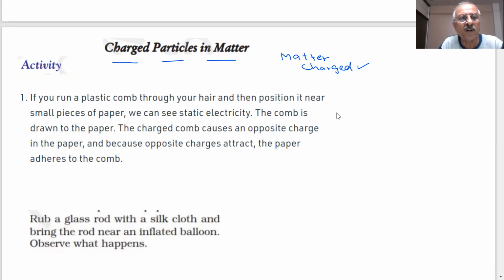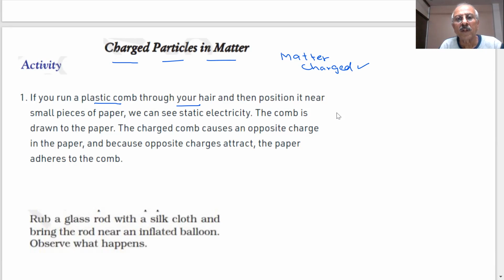If you run a plastic comb through your hair, students, you take a plastic comb and rub it. Have you done it? And place it near small pieces of paper. What happens? Comb, rub it, small pieces of paper. What happens, student? The small pieces of paper are attracted by the comb. Is it correct? Yes or no?